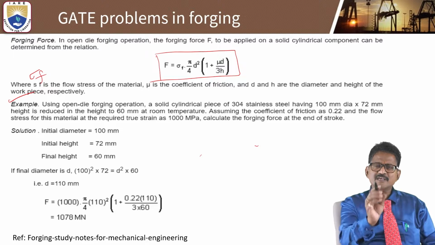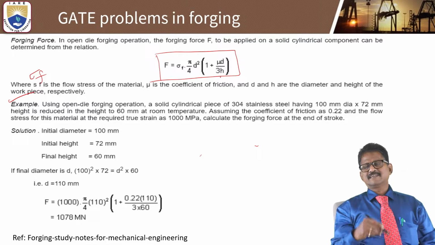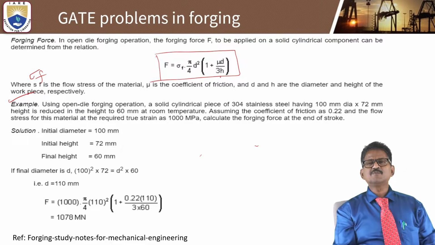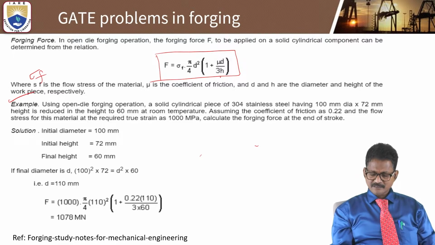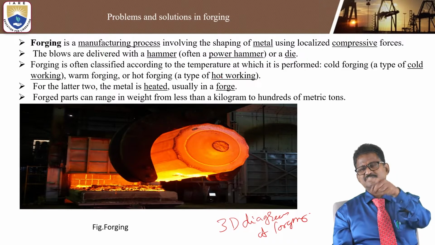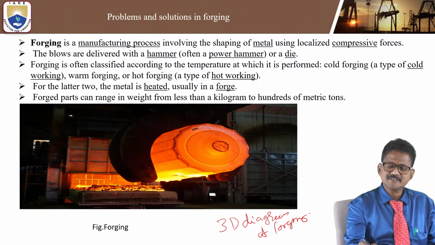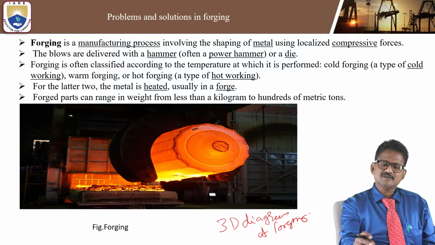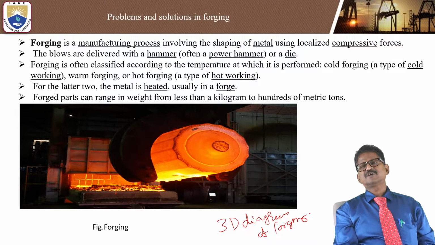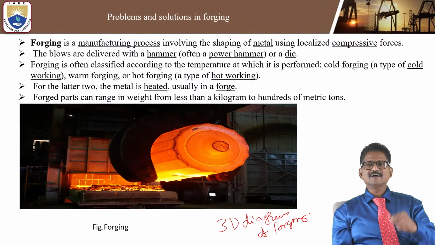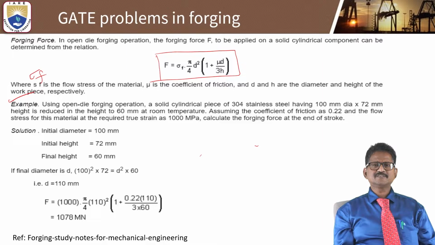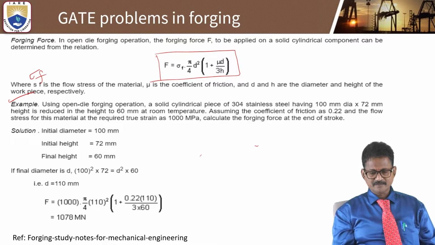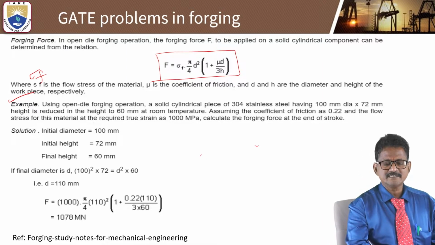That is the only formula generated for the design of this open die forging operation. For the workpiece, we need the force, how much pressure should be applied, and the area, pi by 4 d square. Like that we can solve this problem.